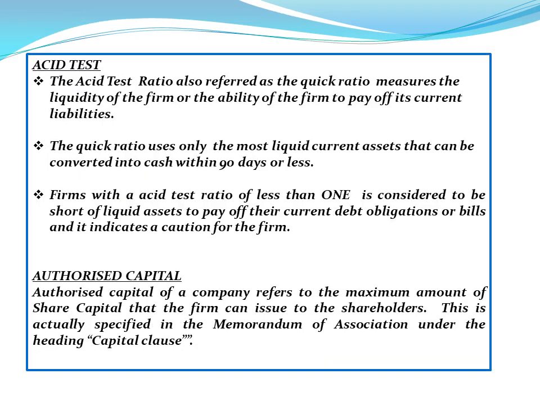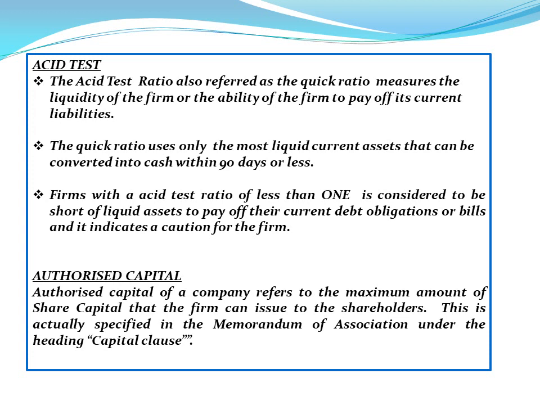Asset test. The asset test ratio, also referred to as the quick ratio, measures the liquidity of the firm or the ability of the firm to pay off its current liabilities. The quick ratio uses only the most liquid current assets that can be converted into cash within a period of 90 days. Firms with an asset test ratio of less than 1 are considered to be short of liquid assets to pay off the current debt obligations or bills, and it indicates a caution for the firm.